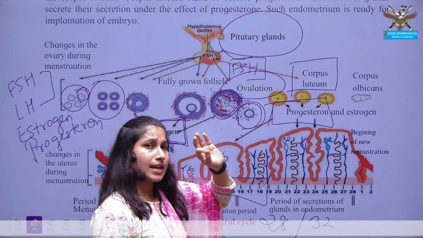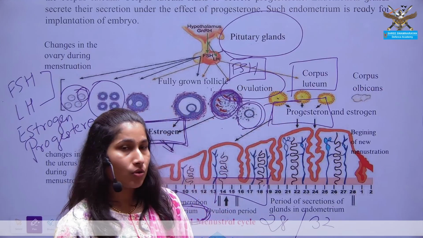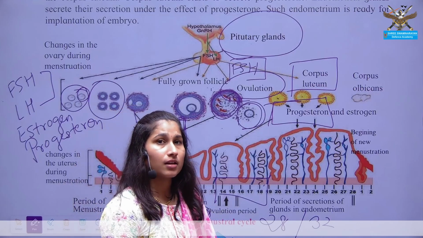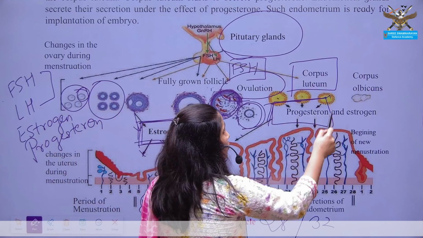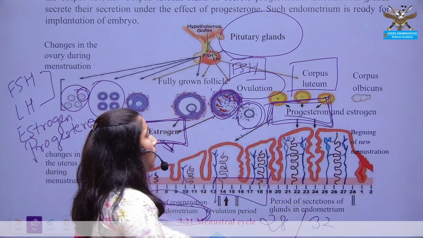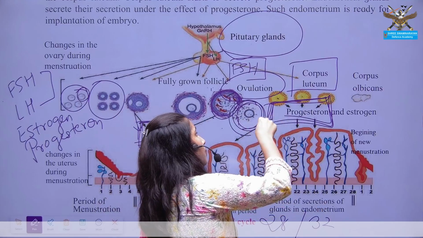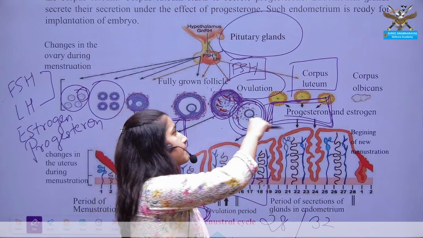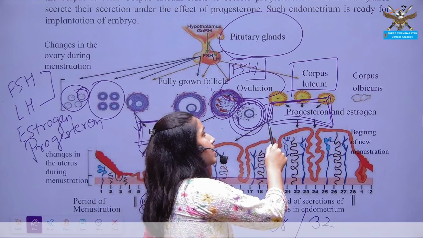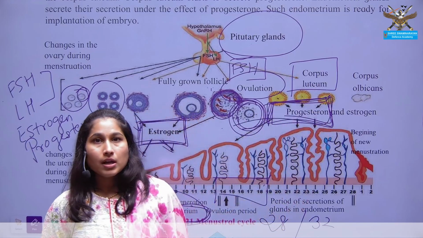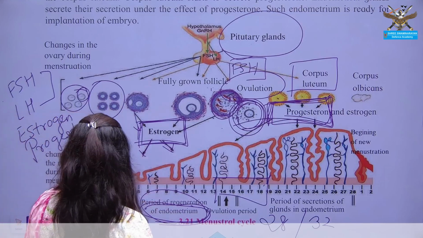So if fertilization occurs, then the pregnancy should continue. For the further continuation of pregnancy, there is a requirement of the progesterone hormone. That's why the corpus luteum is there: if this released egg is fertilized and pregnancy occurs, the progesterone hormone will help continue that pregnancy.